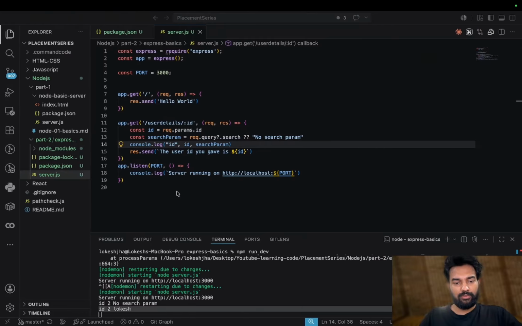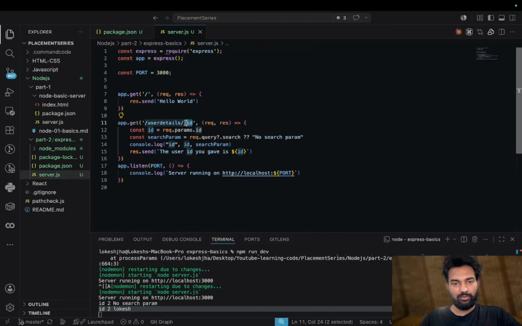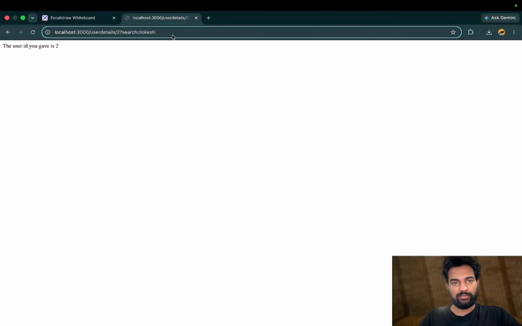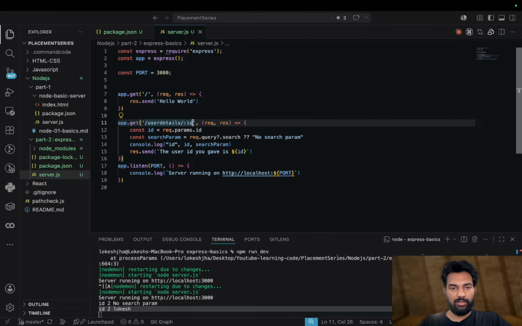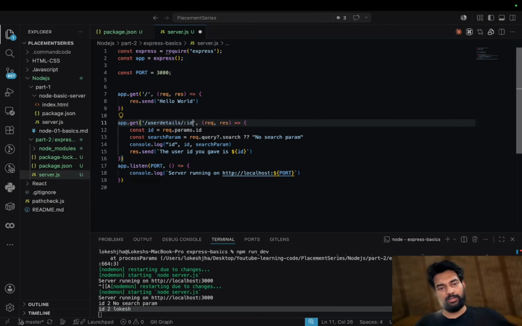Suppose here we know that this ID will be there, but we want to be flexible, like we are filtering or sorting. There you can use query params and other methods in Express routing. Like if you have multiple things, like a username here, then it should be passed in that way only. Otherwise, it will be wrong. So the other methods. Okay.